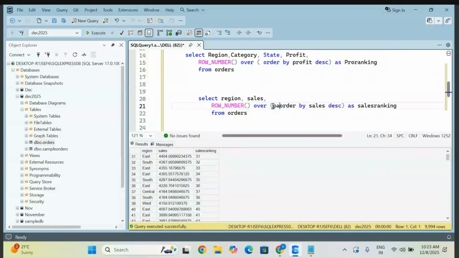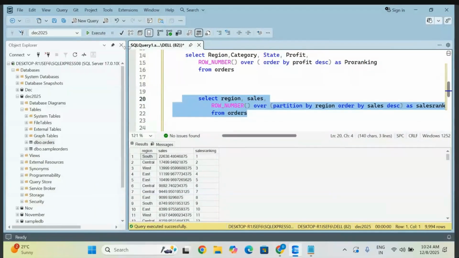So here I'm going to use that partition by, and I'm going to give the region. Which means I want each region in a separate partition: east separate, south separate, west separate, north separate, like this. I don't want too many together. So let me check whether I will get that bulk. Group rank, can I get it or not?